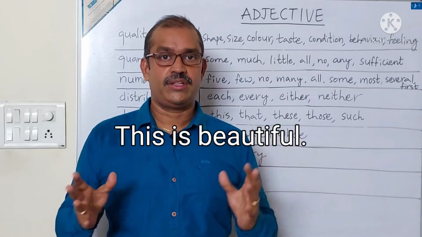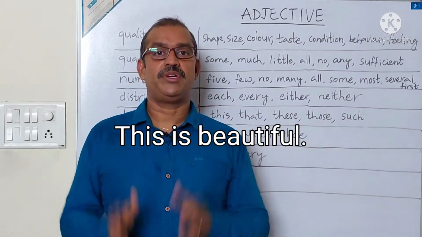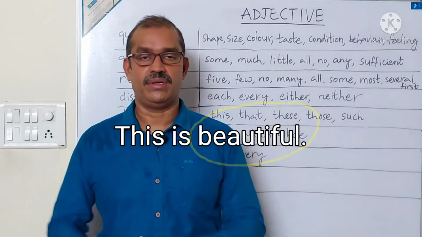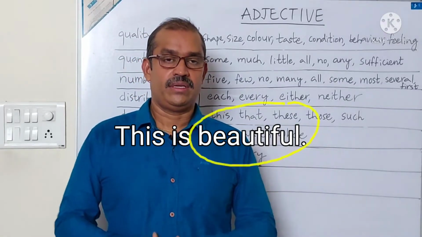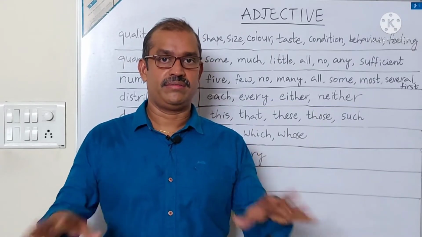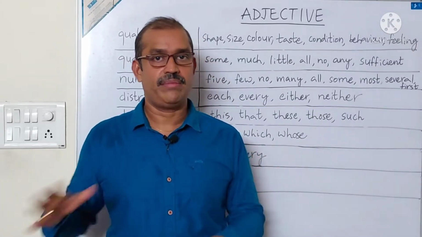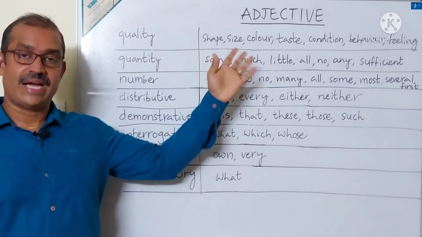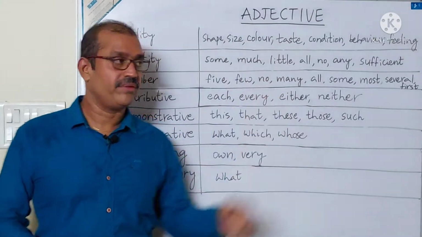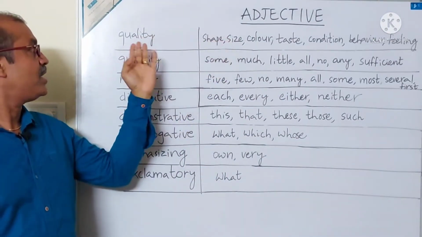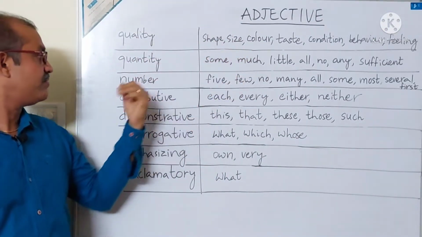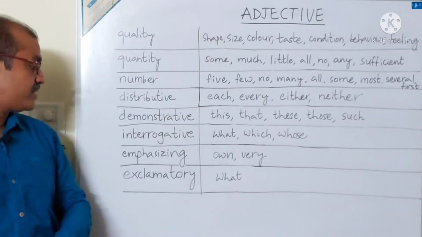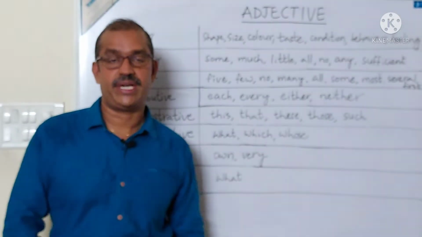Okay, let us see another example. This is beautiful. Here beautiful comes alone. There is no noun after beautiful. So we can understand one thing, that these adjectives sometimes come alone, sometimes come before nouns. These adjectives are of different types. Let us see one by one: adjectives of quality, adjectives of quantity, adjectives of number, distributive adjectives, demonstrative adjectives, interrogative adjectives, emphasizing adjectives and exclamatory adjectives.